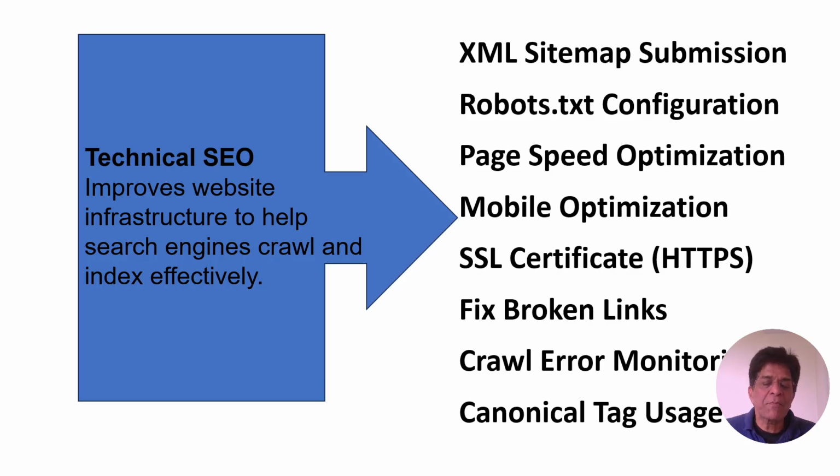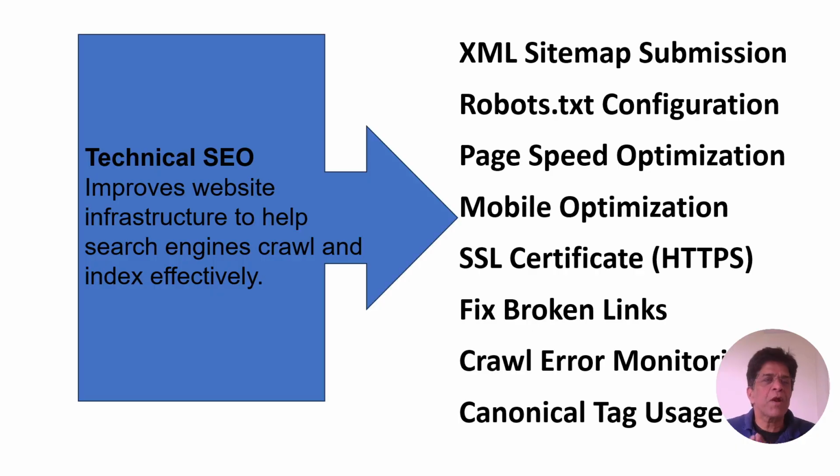Which pages are broken, which pages we have already deleted or not used, broken links we have to ensure. How we are monitoring the crawl error reports, which pages have some kind of error.